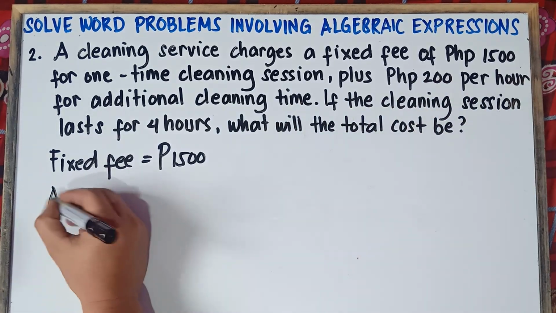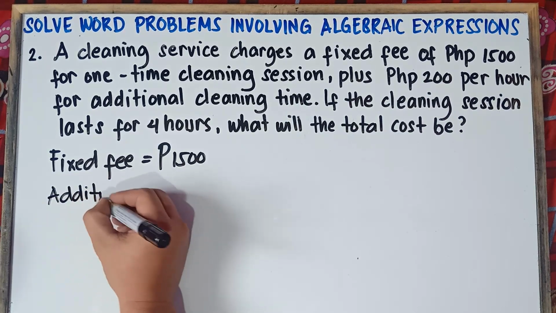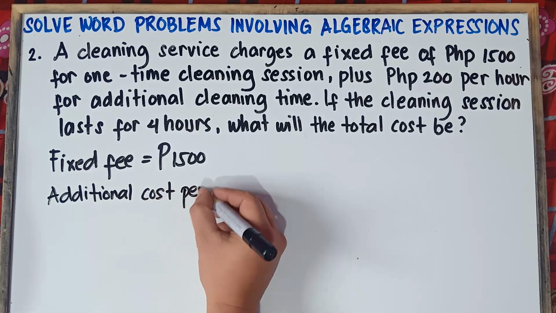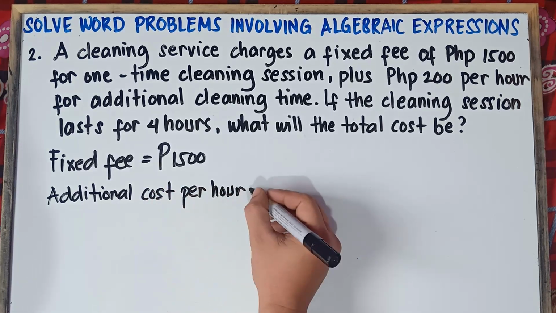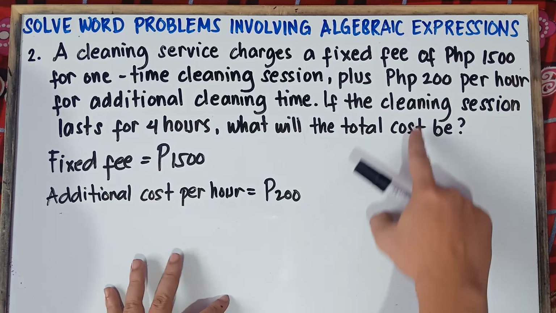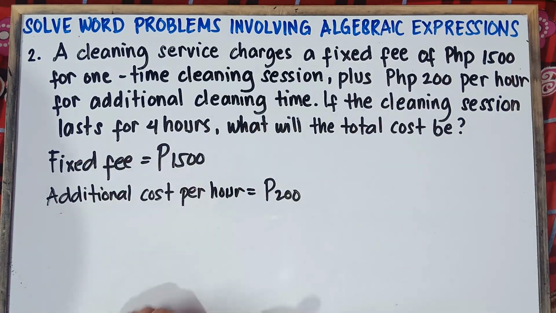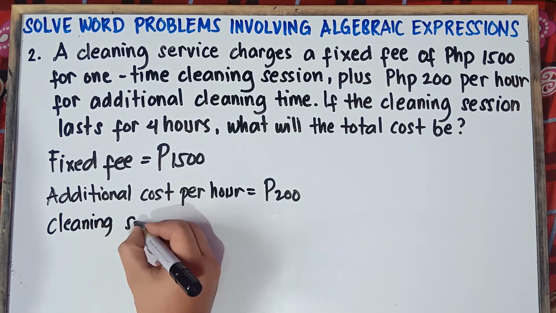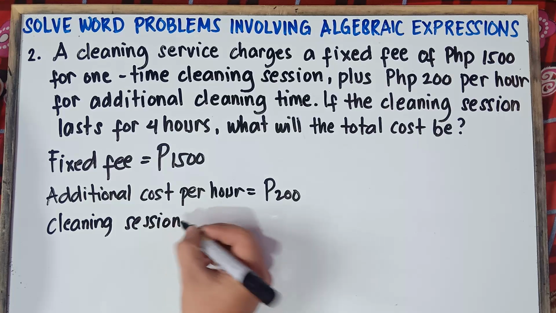And then we have additional cleaning time, in which the rate is 200 pesos per hour. So additional cost per hour, we have 200 pesos. Alright, and then we also have that the cleaning session lasted for 4 hours.